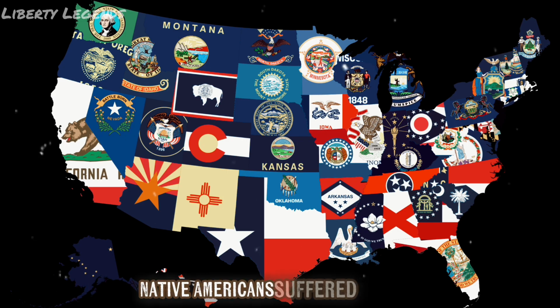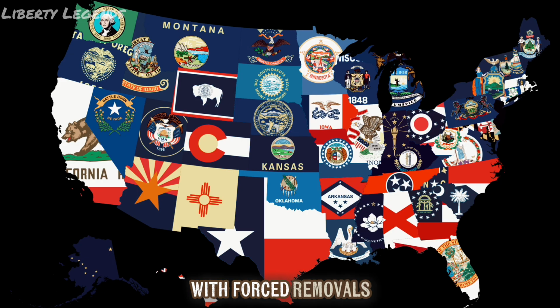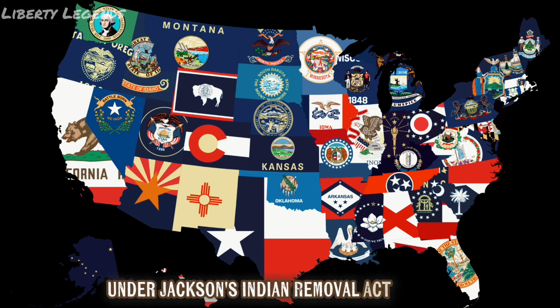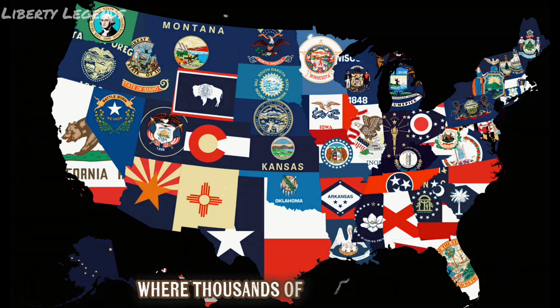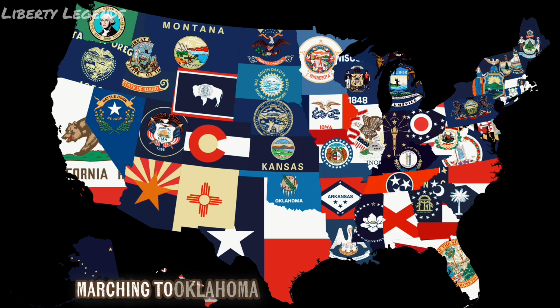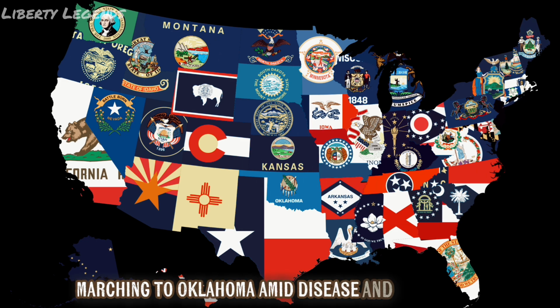Native Americans suffered greatly with forced removals under Jackson's Indian Removal Act of 1830, leading to the Trail of Tears, where thousands of Cherokee died marching to Oklahoma amid disease and starvation.